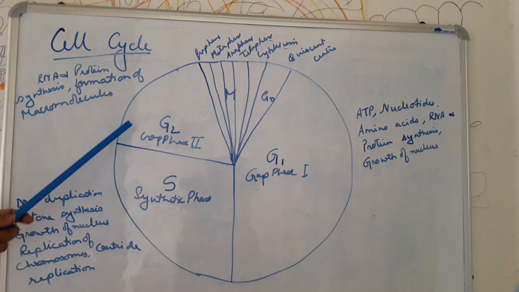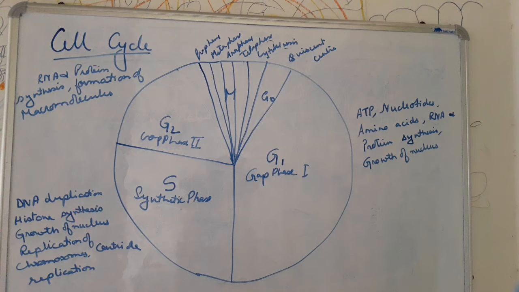Followed by the synthetic phase is the gap phase 2, which is accomplished by RNA and protein synthesis. Now these are very much essential for the cell to divide, its growth and development. Then also formation of other macromolecules. Okay. After the gap phase, we complete the interphase stage, and then we enter into the M phase. M phase means it is the final phase of the cell cycle. It consists of karyokinesis and cytokinesis.